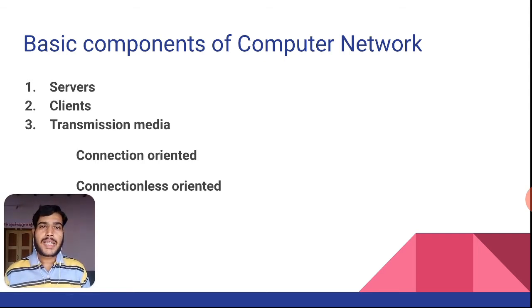Connection oriented transmission media include twisted pair cable, OFC (optical fiber cable), and coaxial cable. Depending upon the computer network we are going to implement, we select these transmission media.